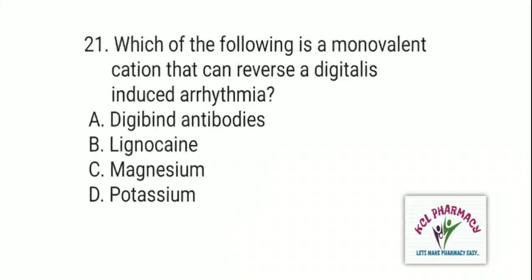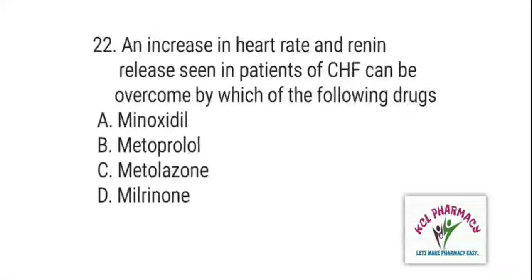Next question is, which of the following is a monovalent cation that can reverse a digitalis-induced arrhythmia, and the right answer is D. Potassium. Next question is, an increase in heart rate and renin release seen in patients of CHF can be overcome by which of the following drugs, and the right answer is B. Metoprolol.